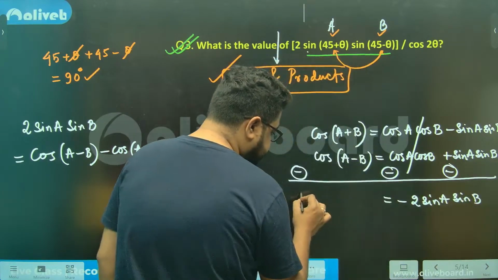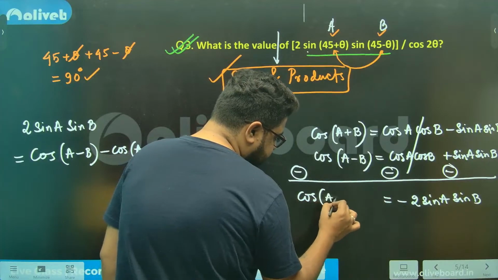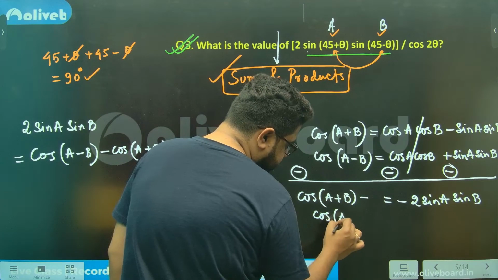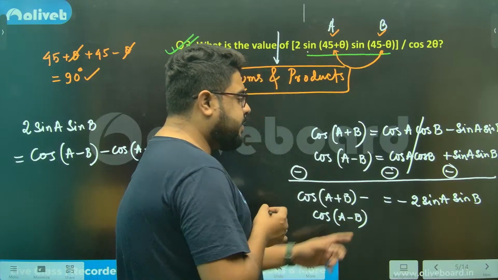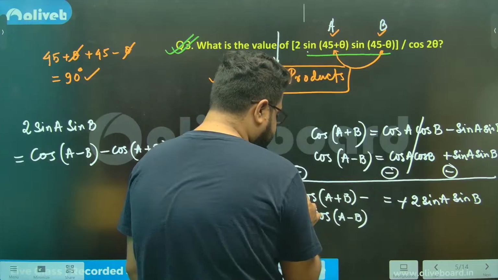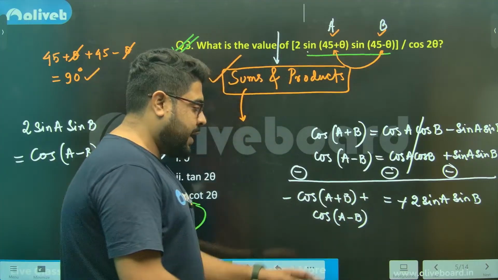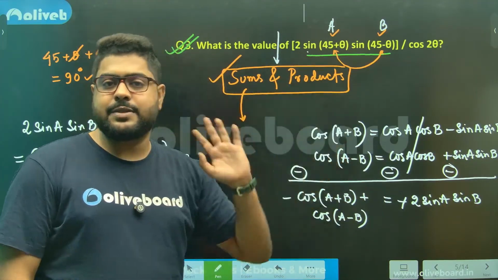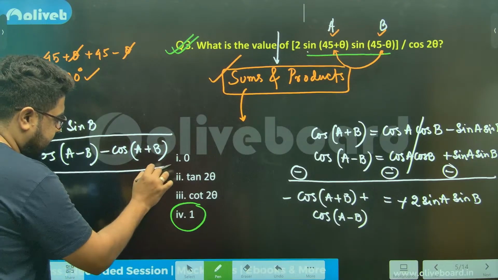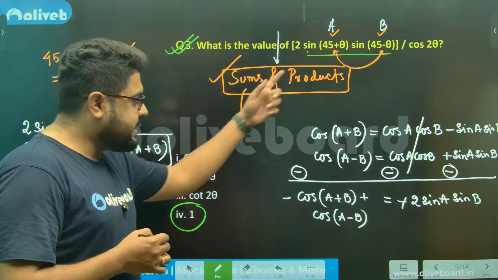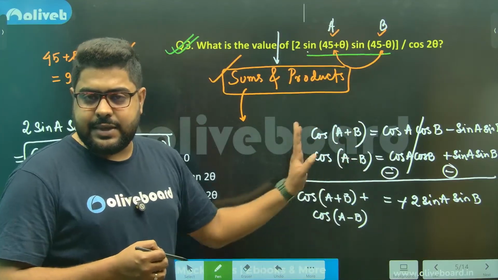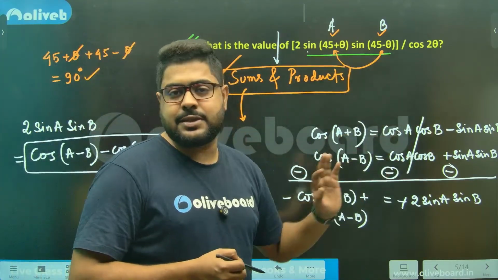If I do this, cos(A+B) minus cos(A−B), but again, you see, I don't need minus, I need 2. So how do I get rid of this minus? You put minus here, plus here. So A minus B is plus, A plus B is minus. I told you to remember it like this. That is exactly how I have done it, and this is exactly why that happens. So you need to remember, this is why I've shown you this.